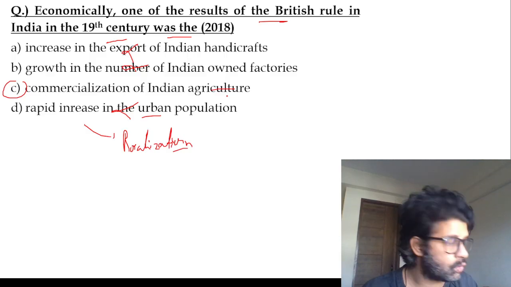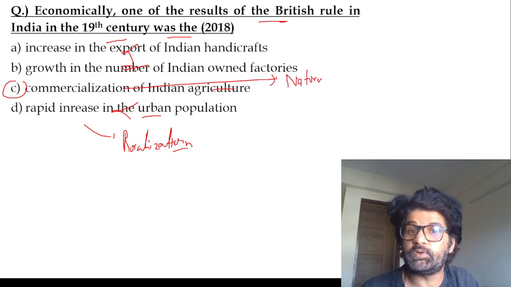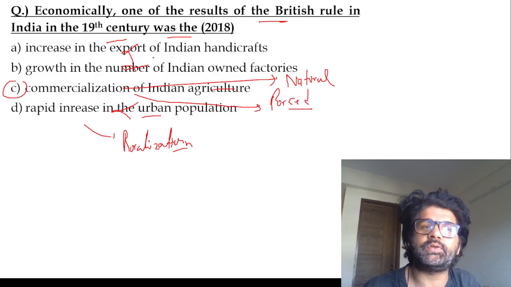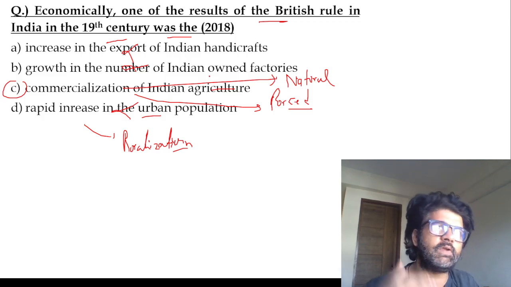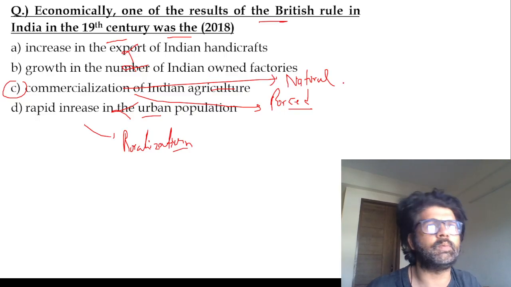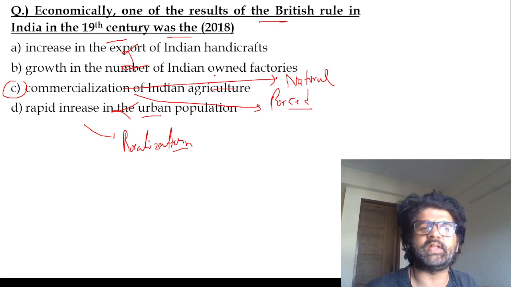When you again grow up and read history in detail, you will realize commercialization can be of different types. There can be a natural commercialization, which is currently happening in our country. There can be a forced commercialization, which was happening in British India of the 19th century. Forced means we don't have enough food crops, but still we are transitioning to cash crops. Currently we have natural commercialization. We have enough food crops, we are transitioning to cash crops accordingly. So there is a difference, but yes, that happened.